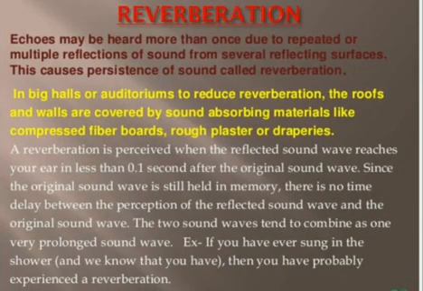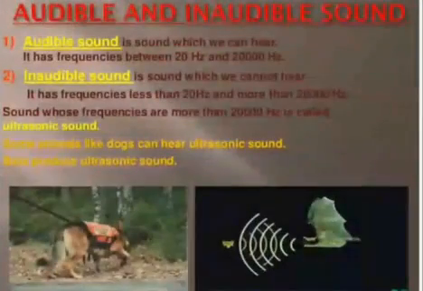Here let me go for the next topic, reverberation. Echoes may be heard more than once due to repeated or multiple reflections of sound from several reflecting surfaces. This causes persistence of sound called reverberation. In big halls or auditoriums, to reduce reverberation, the roofs and walls are covered by sound absorbing materials like compressed fiber boards, rough plaster or draperies. We have to observe that. If reverberation comes, we cannot hear the voice very clearly, because of multiple reflections of the echoes.